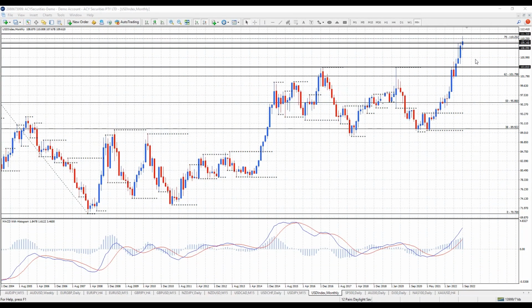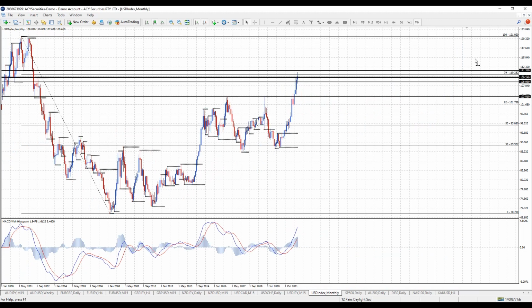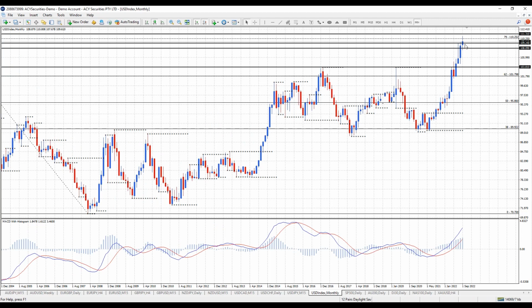Alright traders, first up, just want to look at the dollar index and its position. I'm on the monthly chart here and I'm just going to squash it in. I've discussed this before, but I've drawn a fib across the major range here and we're at the 79% area. So is this where the dollar index is going to see some selling pressure for the short term? It's in an area of resistance between 109.24 and 111.31, but notably, if I zoom back up a bit, the monthly candle is potentially rejecting here that 79% fib at 110.25.